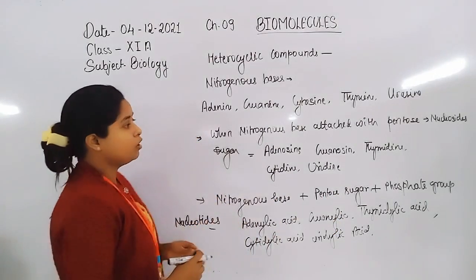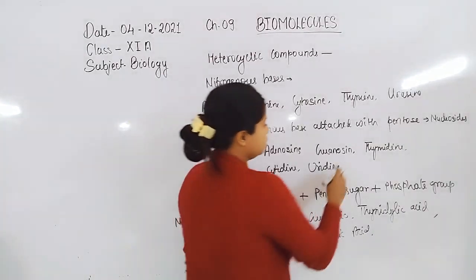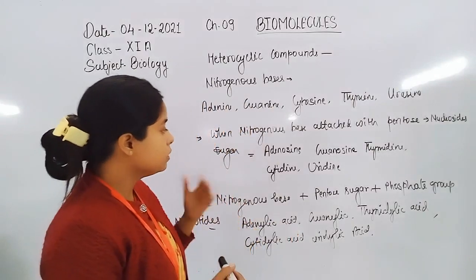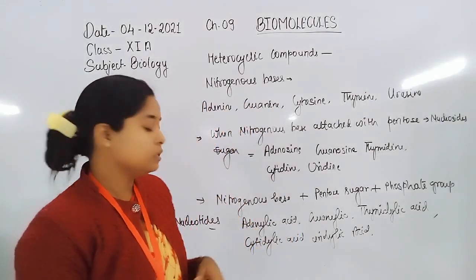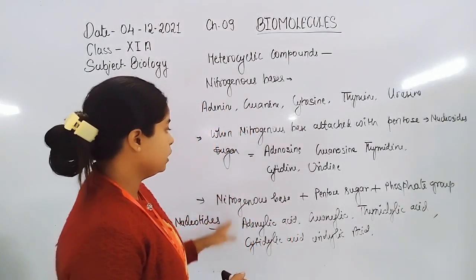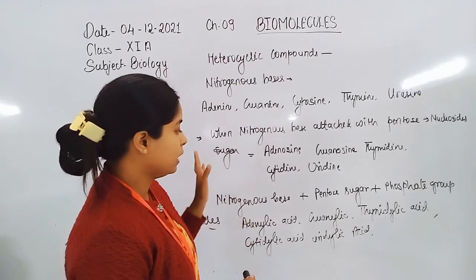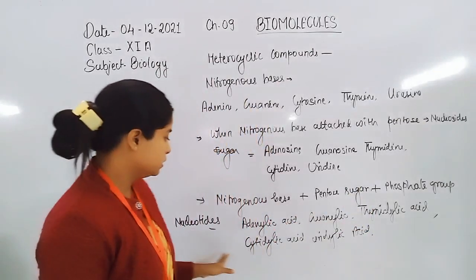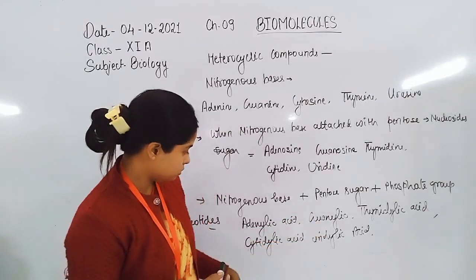Examples of nucleosides are adenosine, guanosine, thymidine, cytidine, uridine. Examples of nucleotides are adenylic acid, guanylic acid, thymidylic acid, cytidylic acid, or uridylic acid. All the five are present.